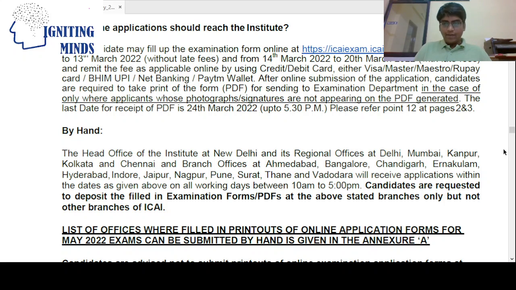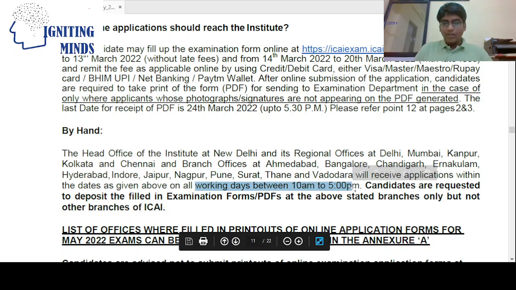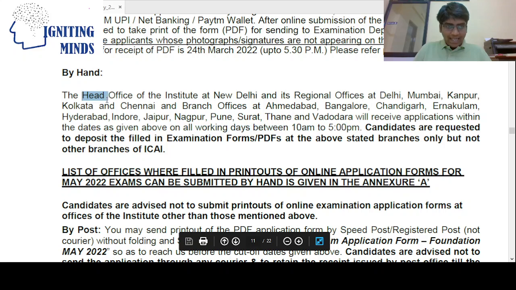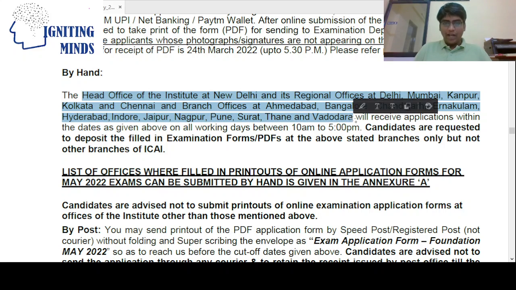See, here it is. Head office at Delhi, or regional offices at Delhi, Mumbai, Kanpur, Kolkata, and Chennai. Branch offices at Ahmedabad, Bangalore, and Chandigarh, Ernakulam, Hyderabad, Indore, Jaipur, Nagpur, Surat, Thane, and Vadodara will receive the applications within the specified dates. The students can take it by their own hands, or leave it with someone. On working days between 10 to 5, the students can deliver it by hand only at these specified offices.